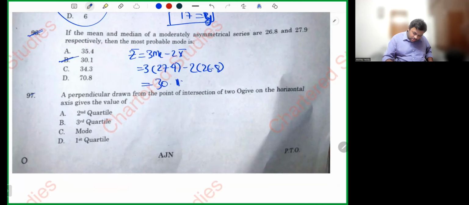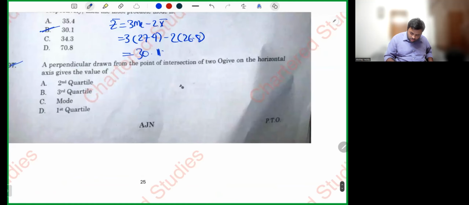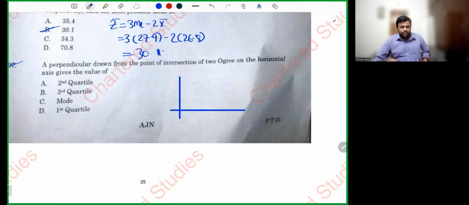This is also repeated, my dear friends. We have two ogive curves where they intersect at a point called the median. Either you call it the median or you call it the second quartile. Okay, simple sum, nothing much difficulty.